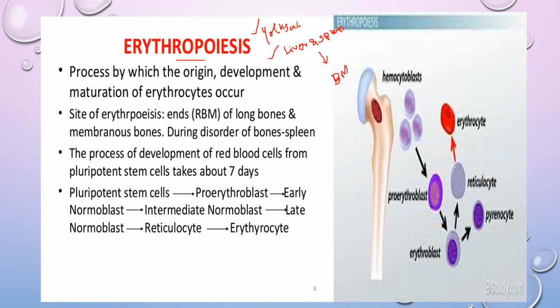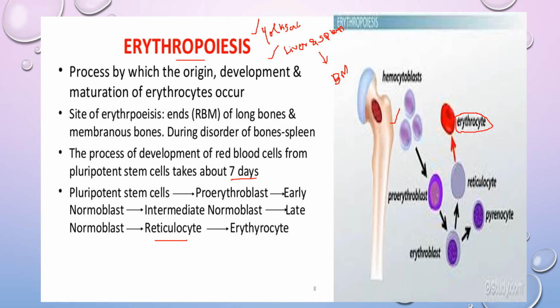So the production and maturation of RBC takes approximately 7 days. The lifespan of these RBC cells is 120 days. First, the hematopoietic stem cells which are present in the bone marrow undergo developmental stages to produce the mature erythrocyte. It includes several stages like the proerythroblast, early normoblast, intermediate normoblast, and it changes into the reticulocyte, which is immature, and this matures into the erythrocyte.